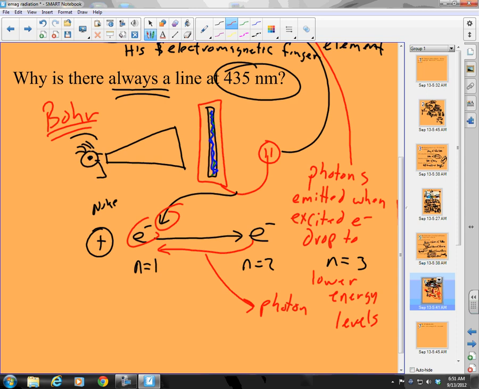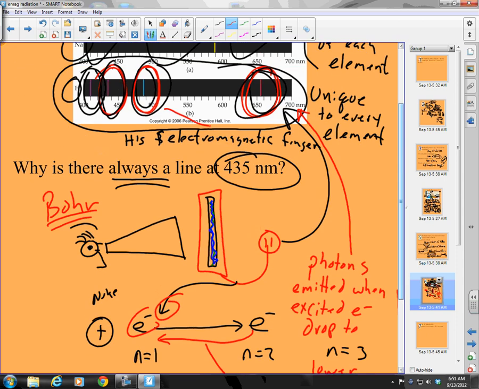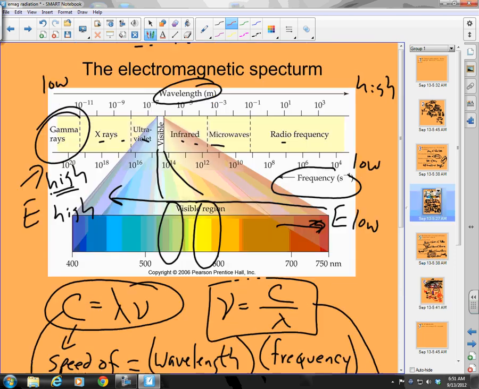Now the question is, why are they always the same? Let's think logically here. If these colors are always the same, what must that mean? And remember, colors, we have to go back. What are colors all about? If I have a certain color light, that means it has a certain, well, let's see, 430. Right here is about 430. If I have a certain color of light, it has a certain what? Wavelength.